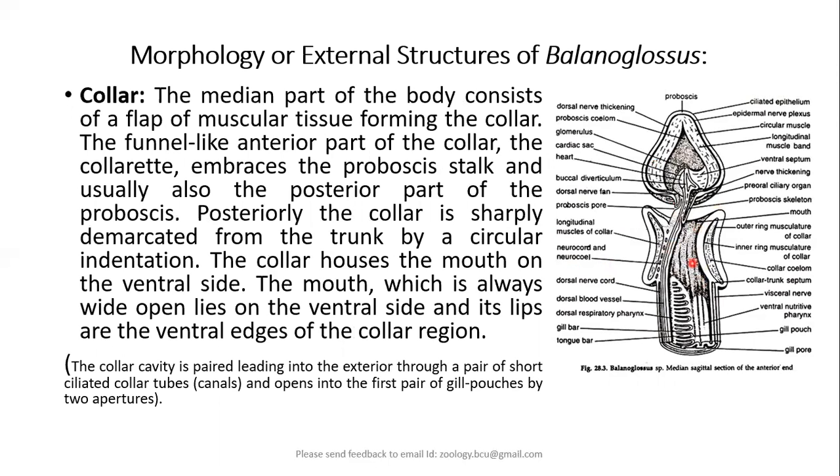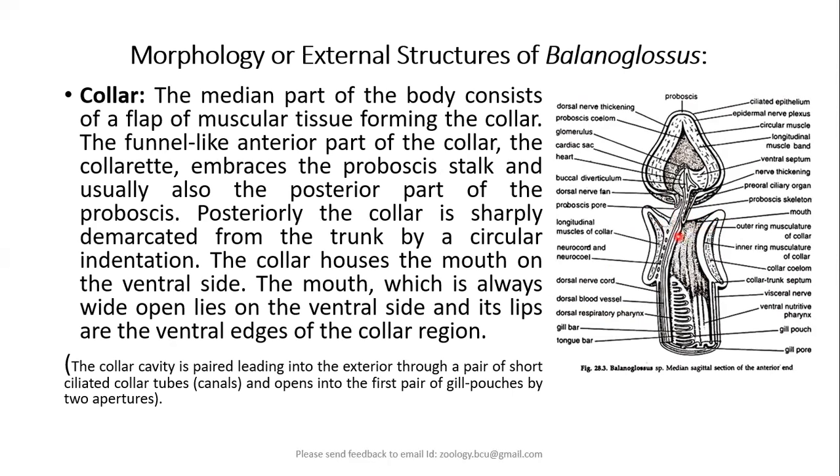Coming to the second important part of the body, it is a collar, which is the middle part of the body of the animal, which is usually compared to the clitellar region of the earthworm. So the collar consists of a flap of muscular tissue which forms a funnel-like anterior part called collarette.